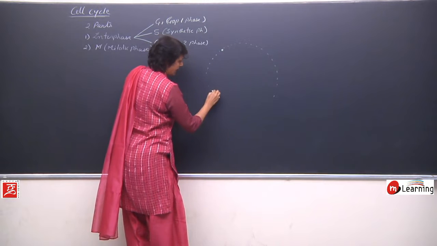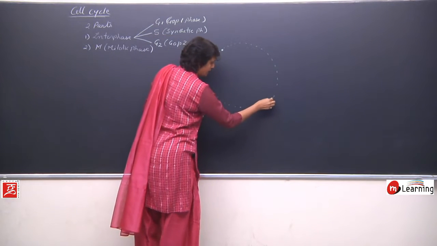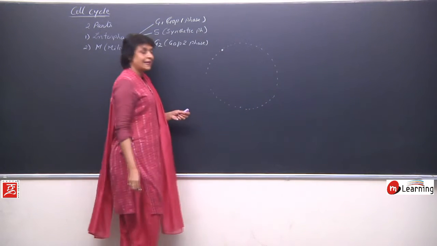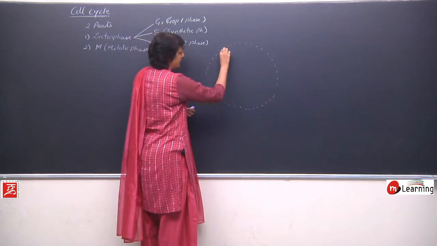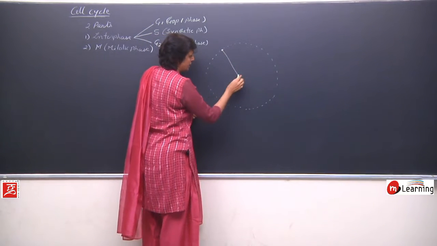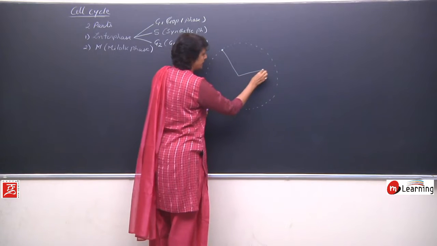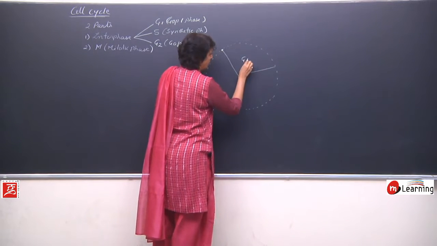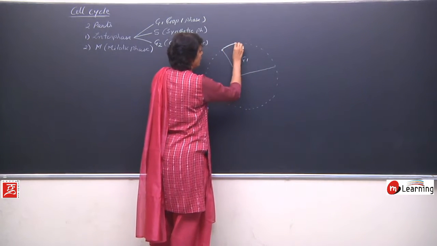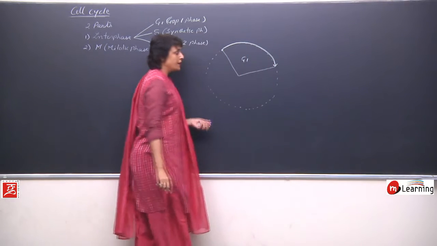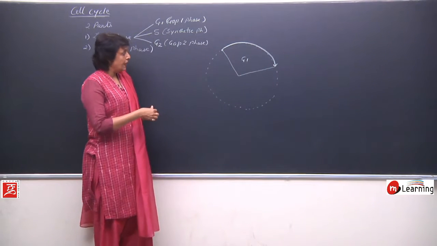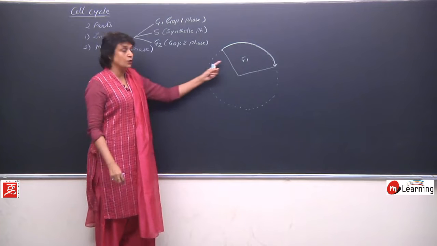As it is a cycle, we are again drawing it in a circular manner so that start and end points remain the same. Now this cell is going to enter the first subphase of interphase, that is G1 phase. So from here, whatever takes place up till this point would be termed as G1. What all things take place during this G1?